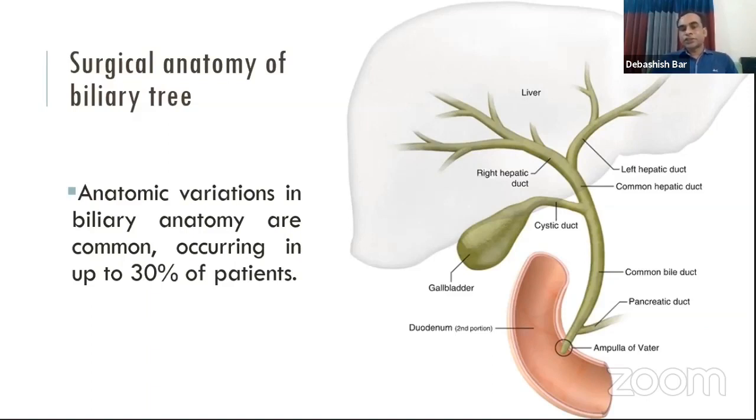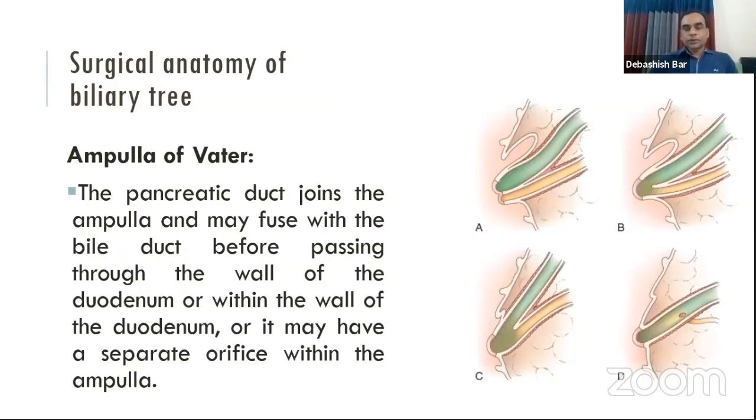The cystic duct draining from the gallbladder joins with the hepatic duct and forms the common bile duct. The common bile duct ultimately opens into the second part of the duodenum by the ampulla of Vater. Sometimes it takes the pancreatic duct with it.